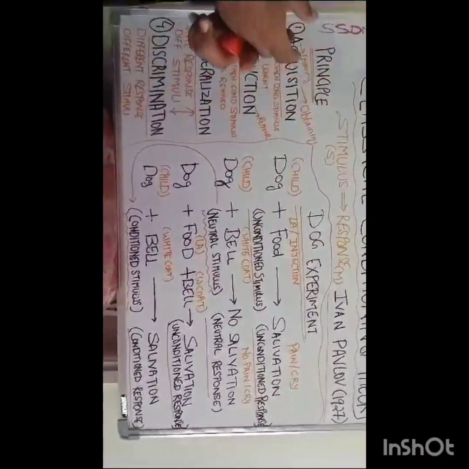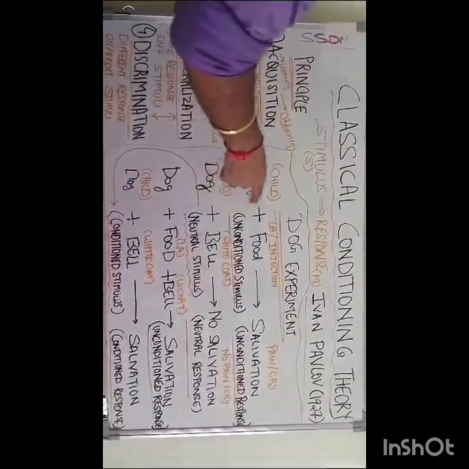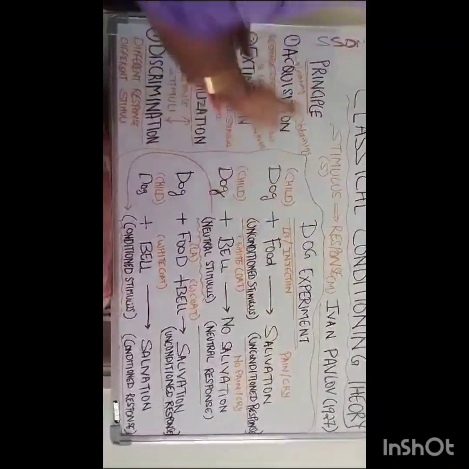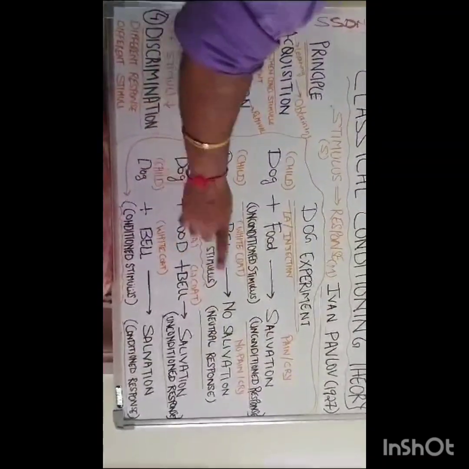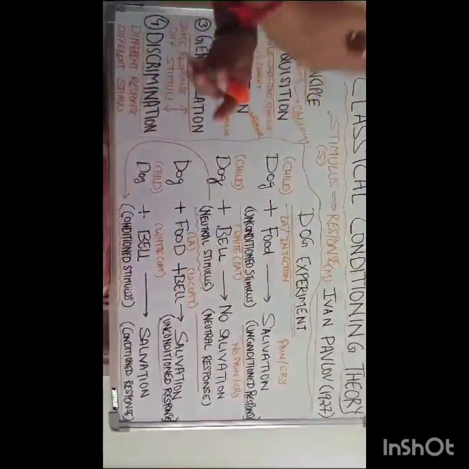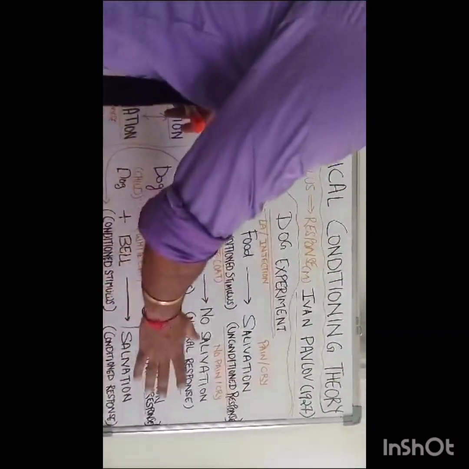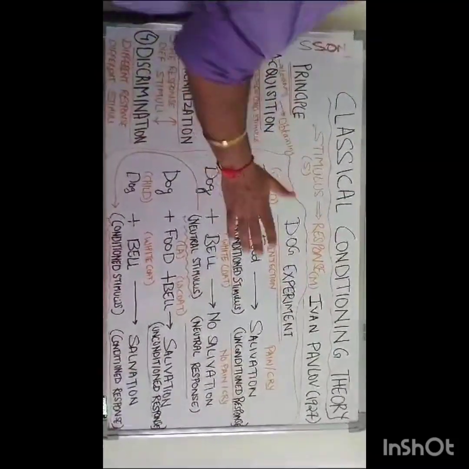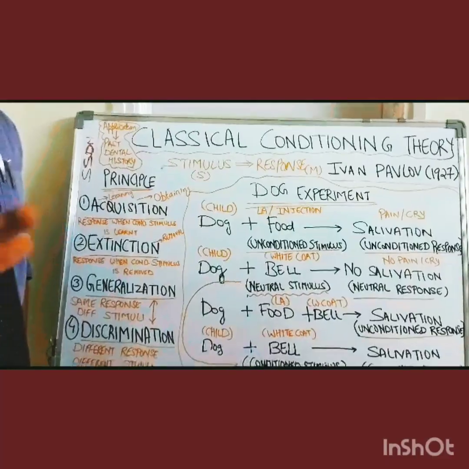And he proposed a famous dog experiment which we all have learned in our school times. He offered food to a dog, and the dog started salivating. Then he rang a bell in front of the dog, there was no salivation. Then he combined food with a bell and saw that there was salivation because of food. After doing it many times, when the bell was rung in front of the dog, the dog started salivating. To understand this example, we should know what is unconditioned stimulus, unconditioned response, conditioned stimulus and conditioned response.